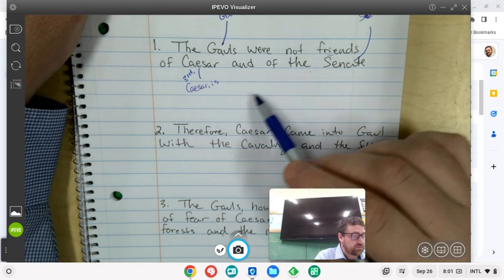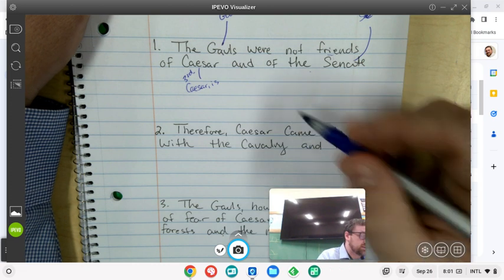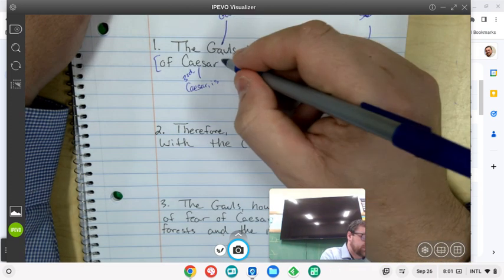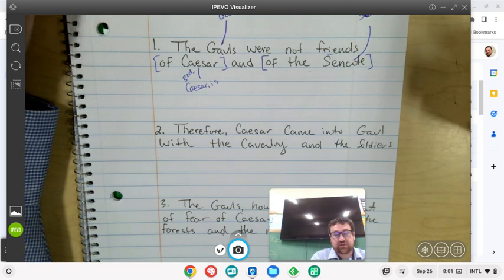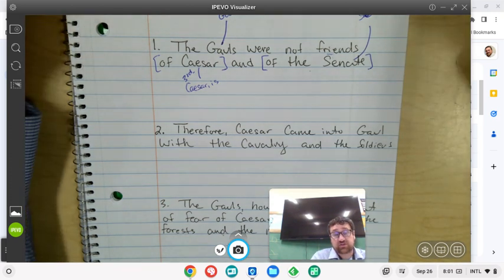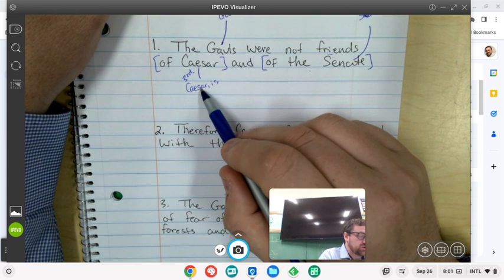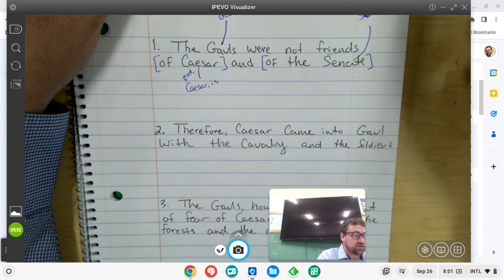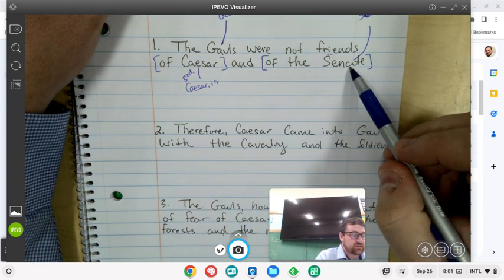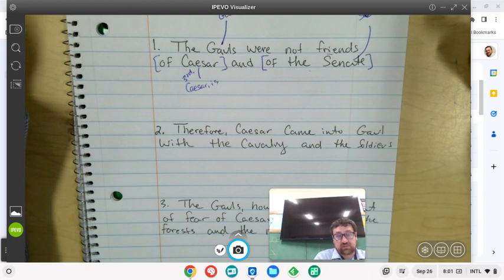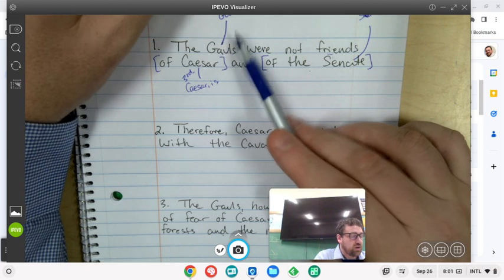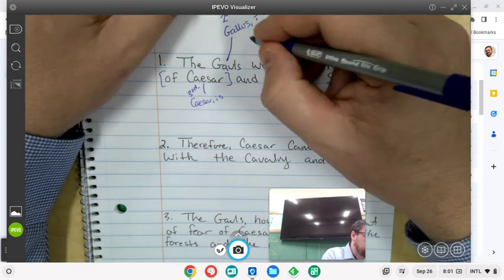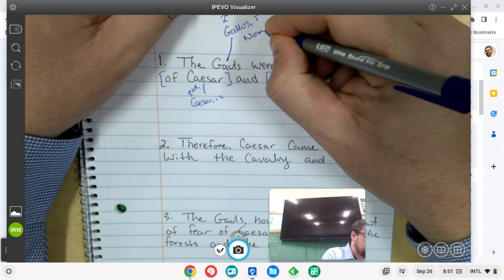The Gauls were not friends of Caesar and of the Senate. So when we have of Caesar and of the Senate, those are prepositional phrases. We know that of requires the genitive. So here we're going to put Caesar, Caesaris, in the genitive singular. And here we're going to put Senate in the genitive singular as well, because it's of just one Senate and of just one Caesar. The Gauls are the subject, so of course they need to be nominative plural.